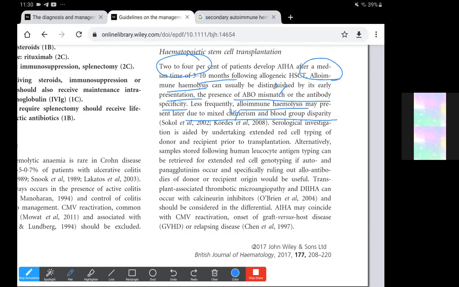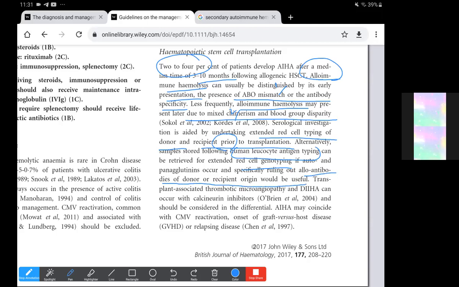Serological investigation is aided by undertaking extended red cell typing of donor and recipient prior to transplantation. Alternatively, the samples stored following HLA typing can be retrieved for red cell genotyping. If auto and pan agglutinins occur, specifically ruling out Lutheran antibodies of donor or recipient origin would be useful.